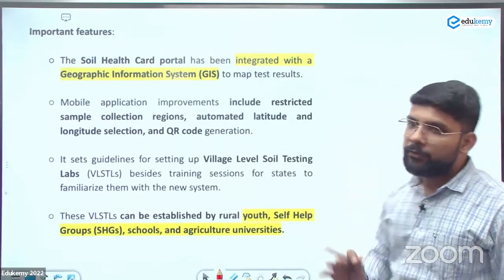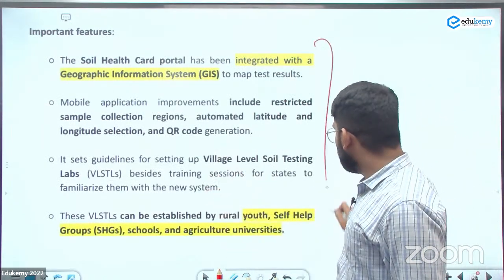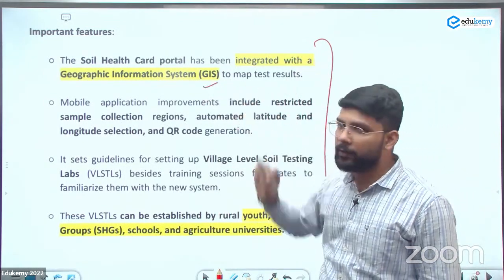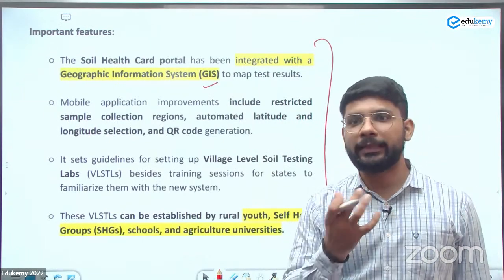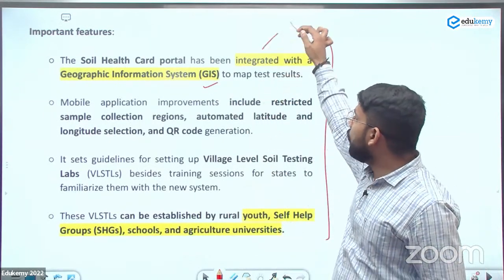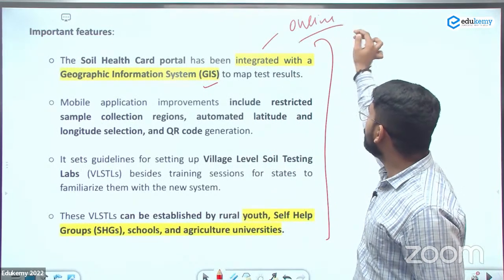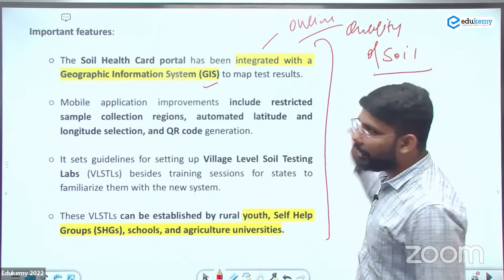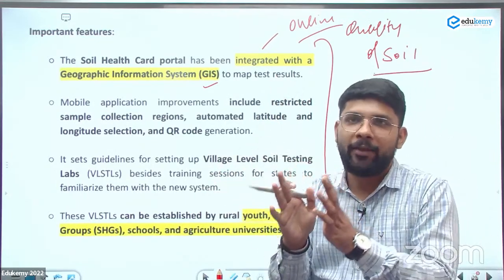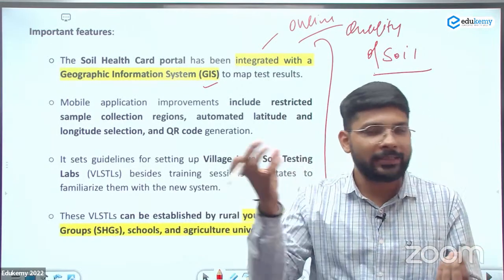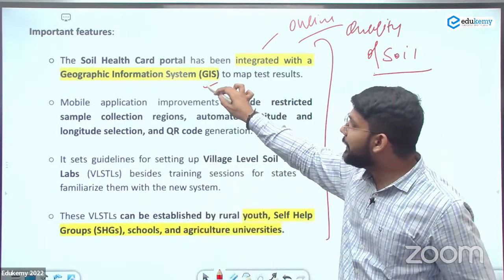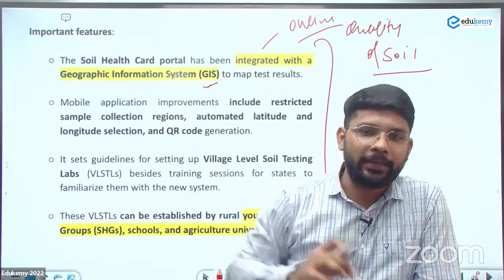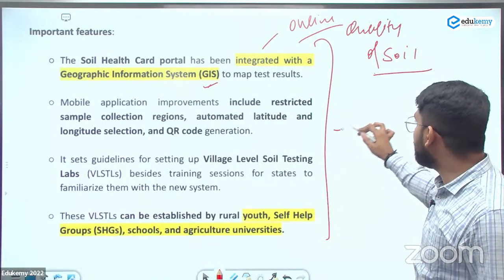So what are the important features? New features are introduced into the scheme. Number one feature: integration with the geographical information system. Initially it was not integrated, which means now we have online data on the quality of soil. In this area, this type of soil has a high amount of nitrogen, less amount of potassium. So we have a GIS, geographical information system. So we can track in this area which kind of soil it is. And after the improvement, we can see the graph also.